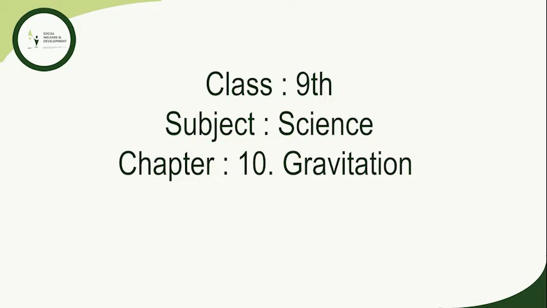So now here the mass of earth, that is capital M, will be equal to 6 into 10 raised to power 24 kilograms. Mass of moon, that is small m, will be equal to 7.4 into 10 raised to power 22 kilograms. We have to calculate the force exerted by earth on moon. Here the distance d is 3.84 into 10 raised to power 5 kilometers, that is 3.84 into 10 raised to power 8 meters. Also, the gravitational constant G is equal to 6.7 into 10 raised to power minus 11 newton meter square per kilogram square.